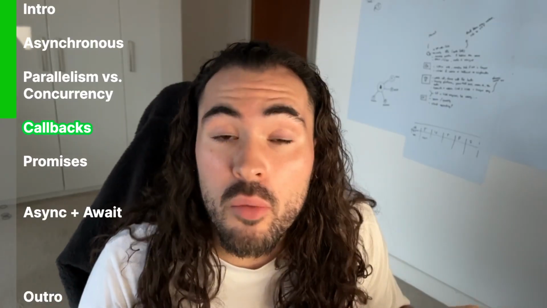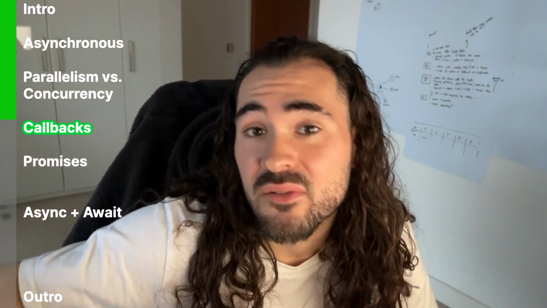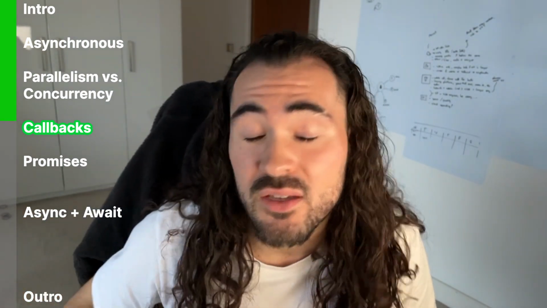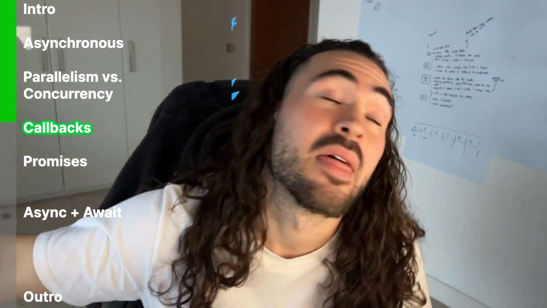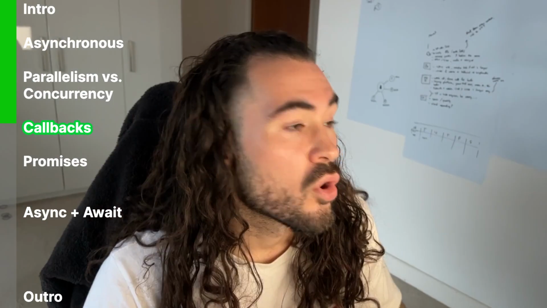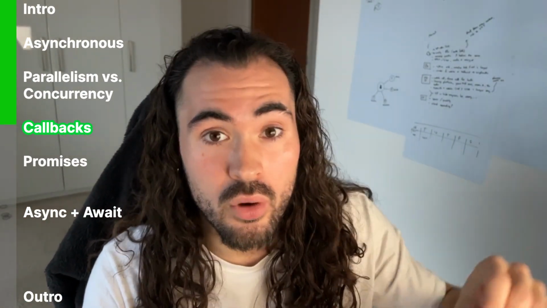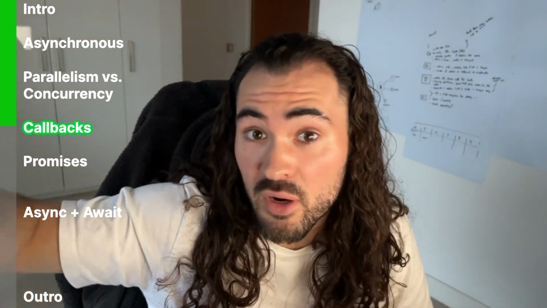So by using a callback, it's asynchronous because we're not waiting for the code to finish. We're executing the code as it goes, and then whenever the tweets come through, then we'll post them. That is how a callback works. Callbacks are kind of the core of what we're going over. They just kind of change their forms as we progress through the different steps.